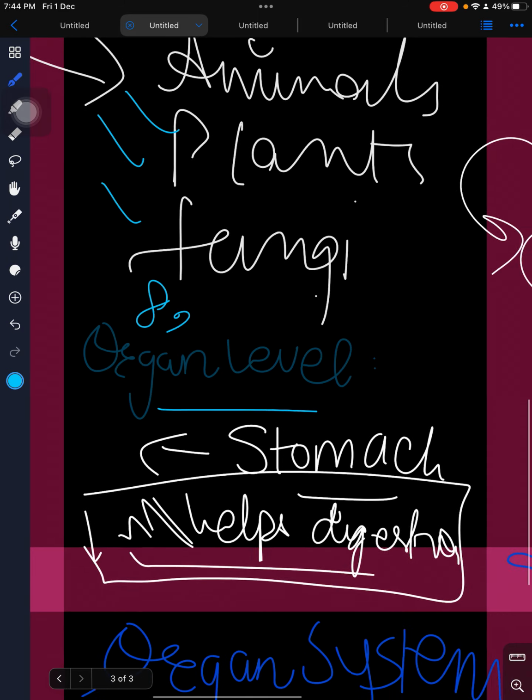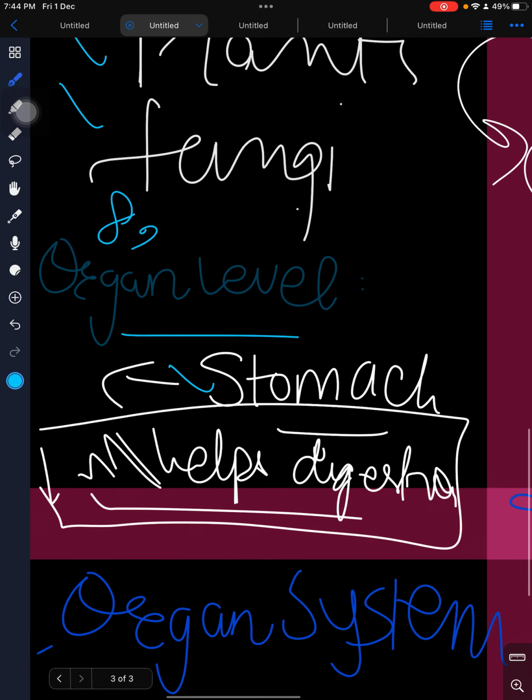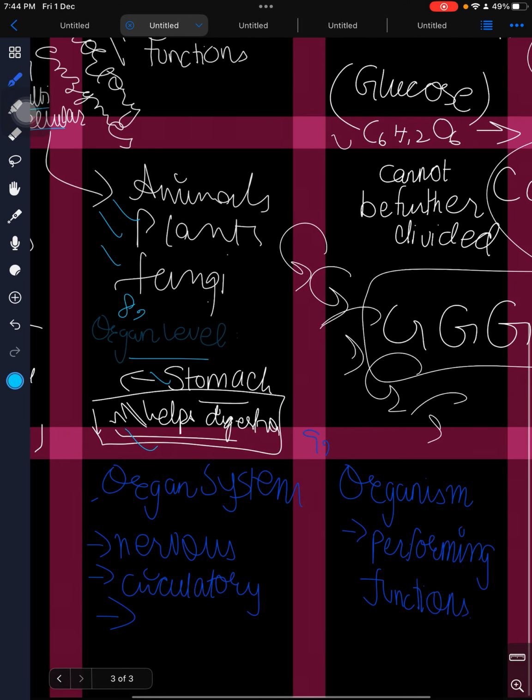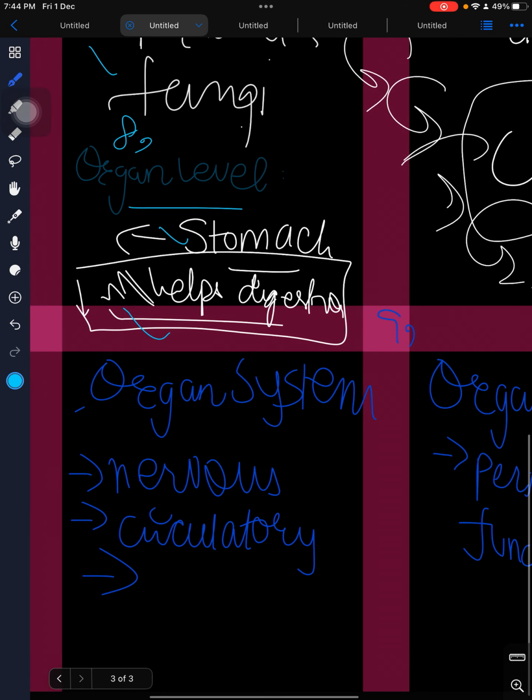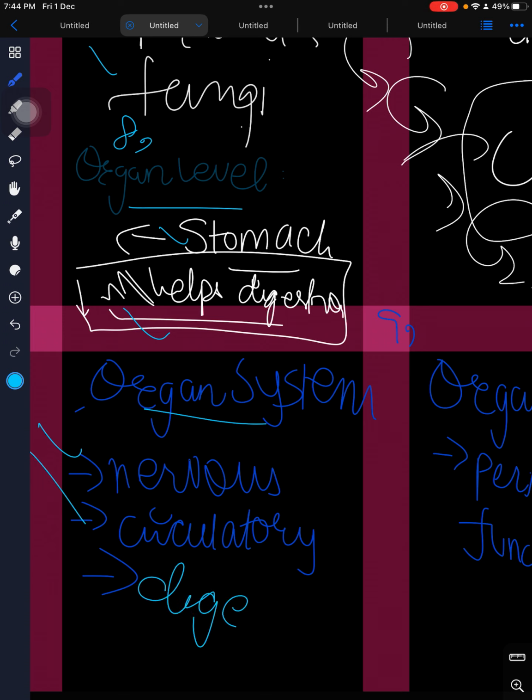So 8 is the organ level. For instance, we have the stomach, which helps us in digestion. Then we have the ninth, which is organ system. Organ systems are like the nervous system, circulatory system, digestive system.